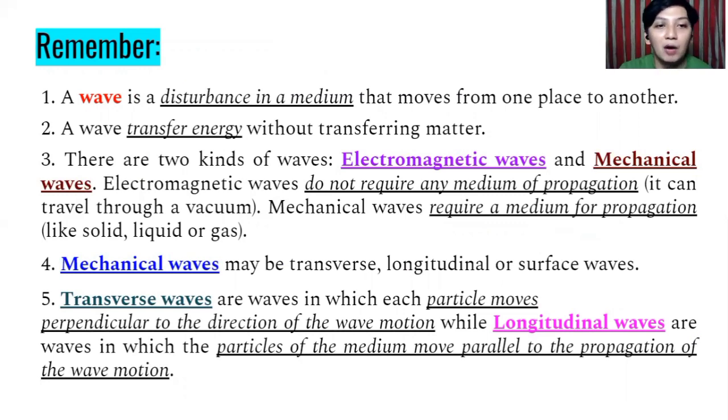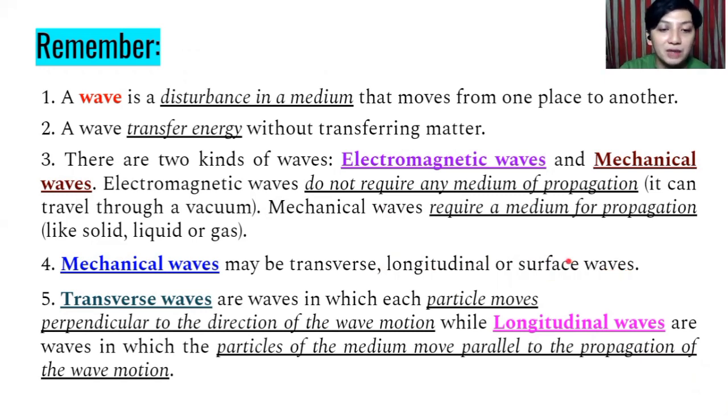Number one, a wave is a disturbance in a medium that moves from one place to another. Number two, a wave transfers energy without transferring the matter. Number three, there are two kinds of waves. We have electromagnetic waves and mechanical waves. Electromagnetic waves do not require any medium of propagation. It can travel through a vacuum, katulad ng sunlight. Okay. And then mechanical waves require a medium for propagation like solid, liquid, or gas. So under mechanical waves, we have the longitudinal and transverse waves, or sometimes it is called the surface waves.